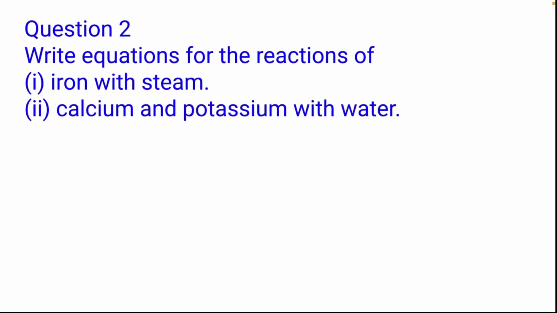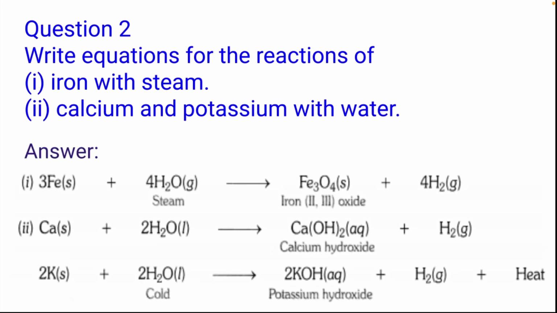Next we have, write equations for the reactions of iron with steam and calcium and potassium with water. Answer is, first one, iron with steam: 3Fe + 4H2O gives Fe3O4 + 4H2. And calcium with water: Ca + 2H2O gives Ca(OH)2 + H2. Whereas in the case of potassium with water: 2K + 2H2O gives 2KOH + H2 + heat.